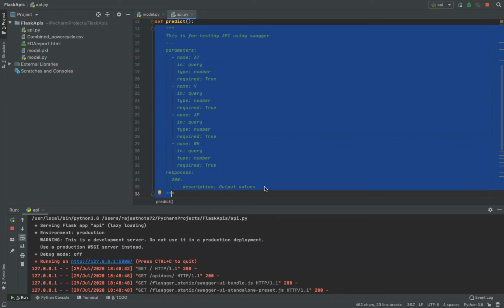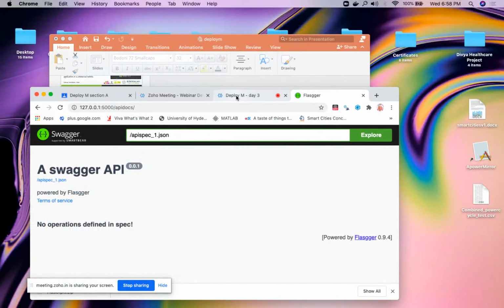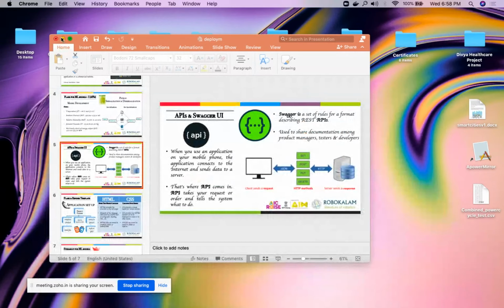Any doubts you can ask. I'll give you 2 minutes. You can fill in those parameters. And this way of documentation is very important, with syntax and spacing. Okay, no queries. So once it is done, let me run it.